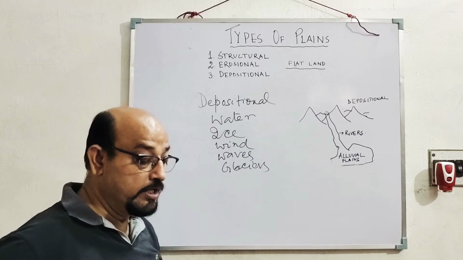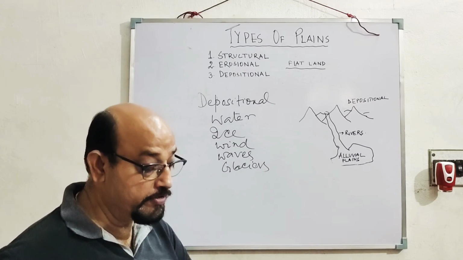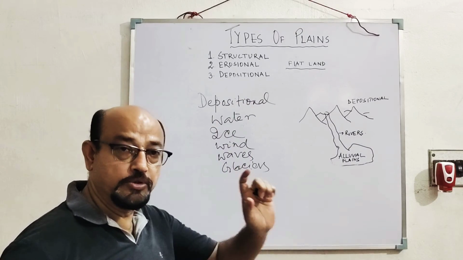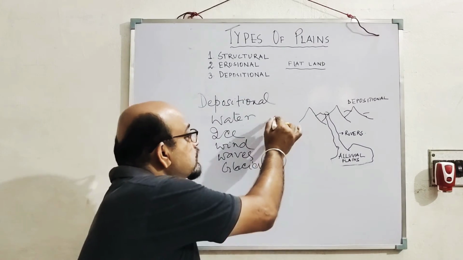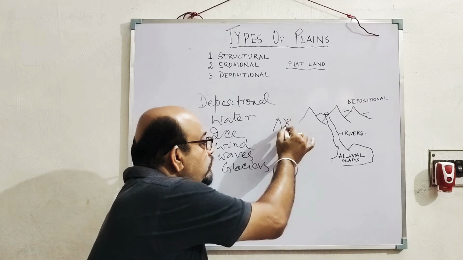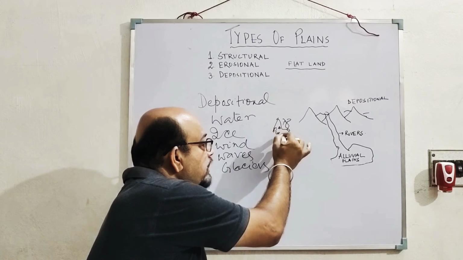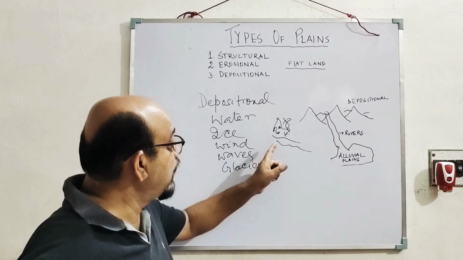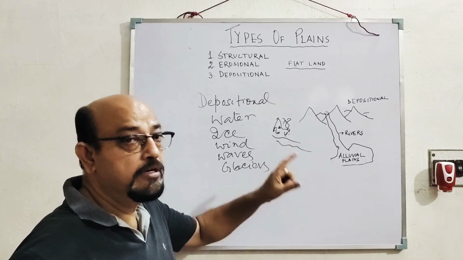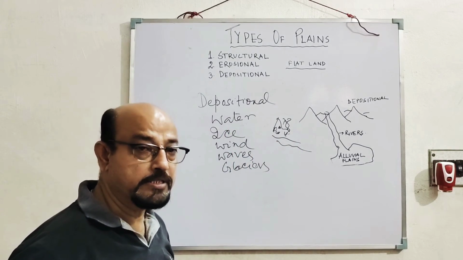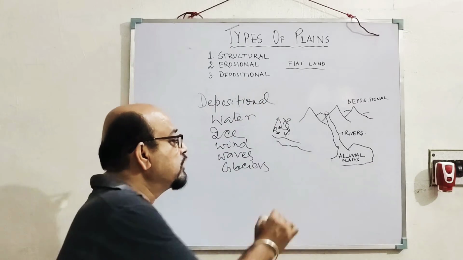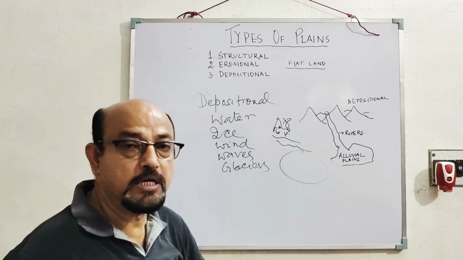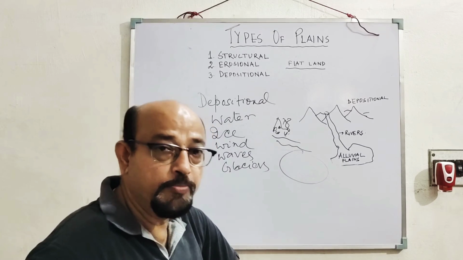The eroded material is deposited over an area repeatedly over a longer period of time. Suppose this is a mountain and the mountain breaks and the small material is eroded. It is being carried away from one place to another, and now this eroded material will be deposited in a particular place. In this way, a large area of land is formed. The land which is formed in this way is known as the depositional plane. Hope all of you have understood.